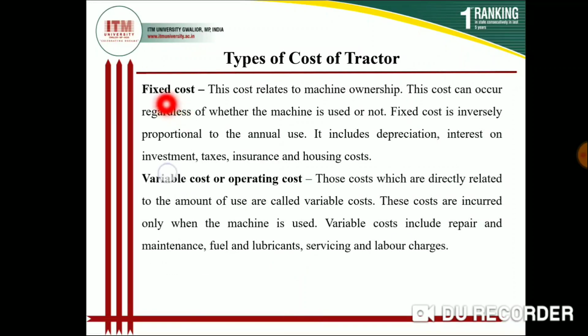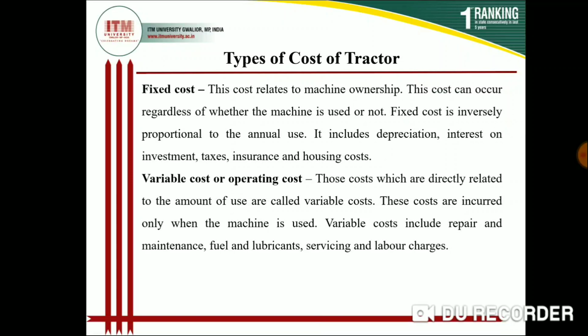What is fixed cost? Fixed cost is that cost which occurs regardless of whether the machine is used or not. This is the cost that is always on the owner, whether you operate the machine or not. Suppose you have purchased a tractor with an investment of 5 lakh rupees.